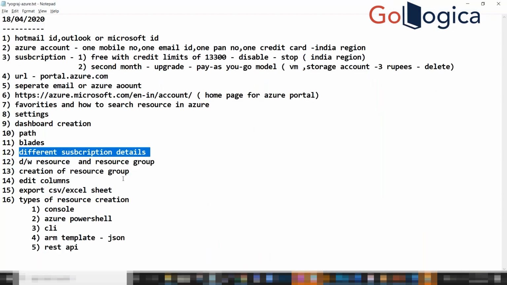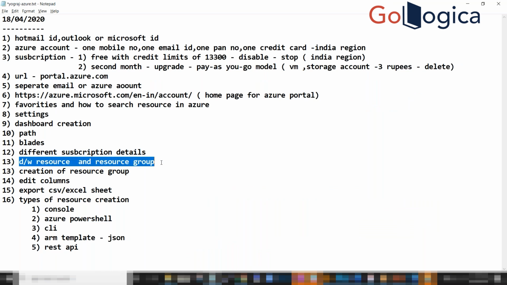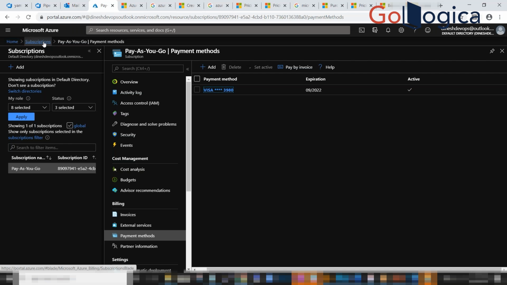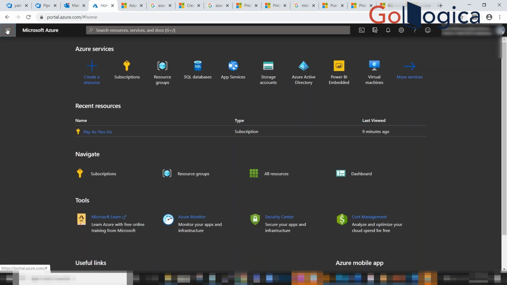Coming back to this topic. Okay. Then let me start with the difference between a resource and a resource group. The important thing while starting with Azure: as I said earlier, in Azure they call it a resource or service. Okay, these are the resources.